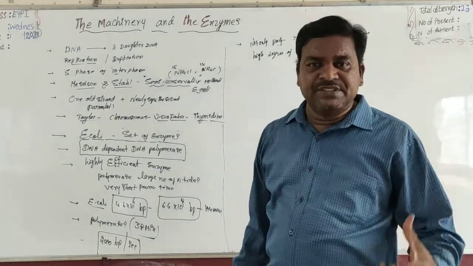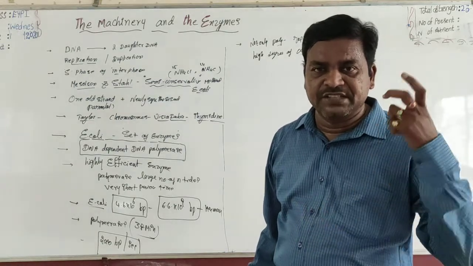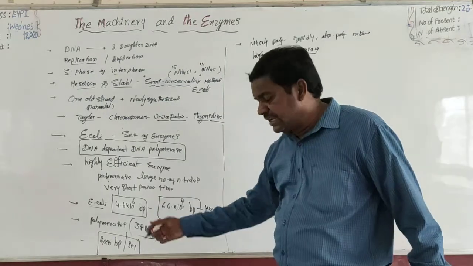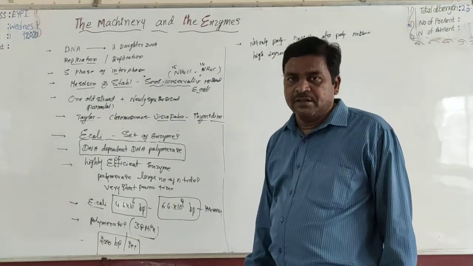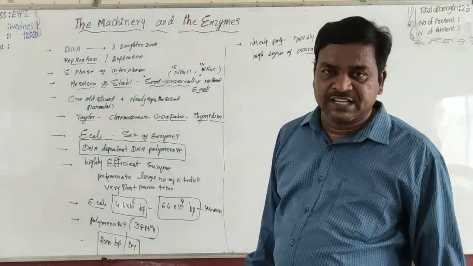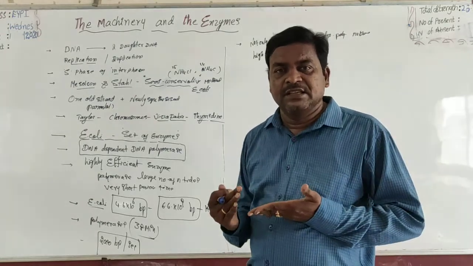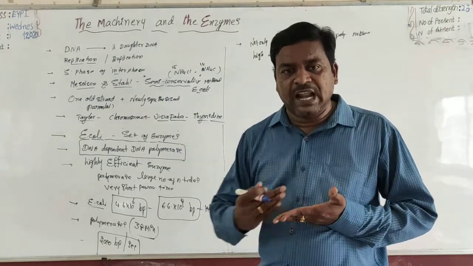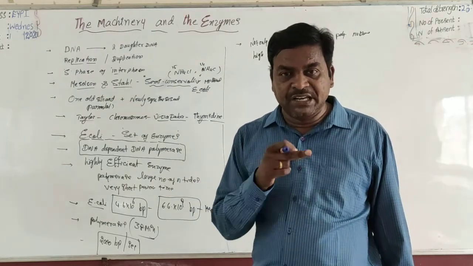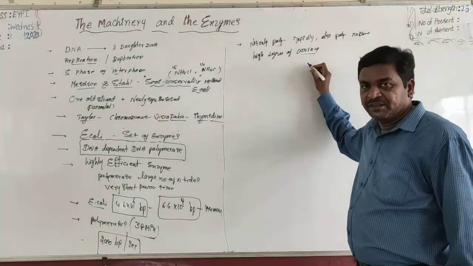This enzyme is a highly efficient enzyme, having the ability to polymerize a large number of nucleotides within a very short period of time. For example, only 38 minutes for the DNA of E. coli. That is the average polymerization rate, approximately 2000 base pairs per 1 second. This enzyme not only catalyzes the polymerization at a rapid rate, at the same time it also maintains a high degree of accuracy in polymerization.